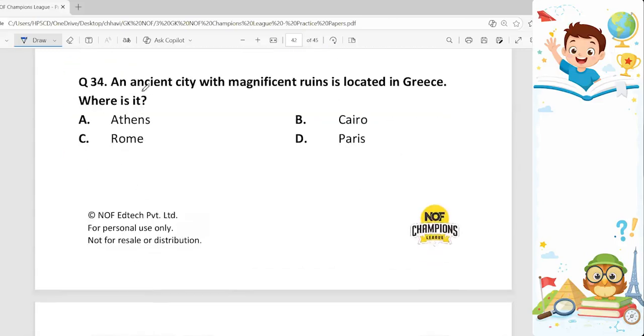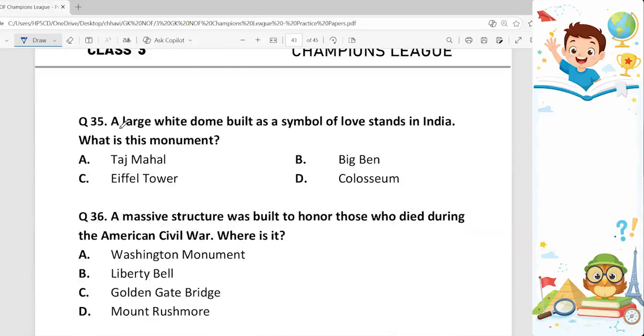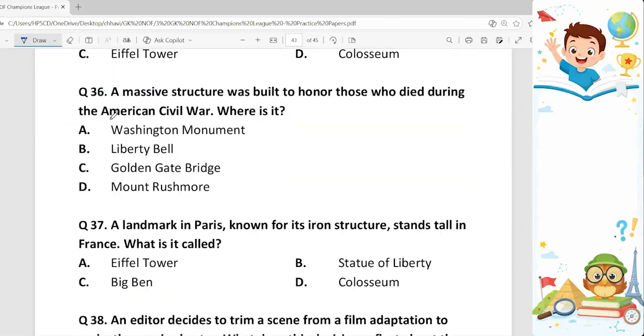Question number 34. An ancient city with magnificent ruins is located in Greece. Where is it? It is in Athens. Option A. It is the capital and largest city of Greece and one of the world's oldest city. 35th question. A large white dome built as symbol of love stands in India. What is this monument? It is Taj Mahal. Option A. And it is in Agra and it was built by Mughal Emperor Shah Jahan in memory of his wife Mumtaz.